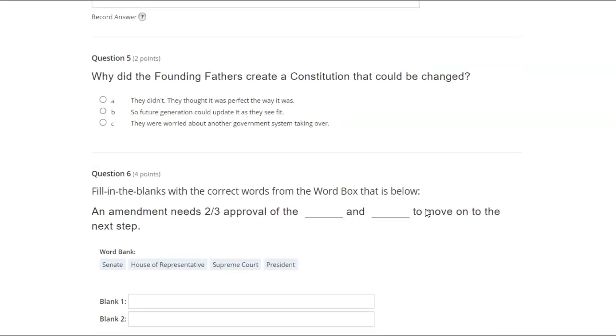Why did the Founding Fathers create a constitution that could be changed? A. They didn't. They thought it was perfect the way it was. B. So future generations could update it as they see fit. C. They were worried about another government system taking over.